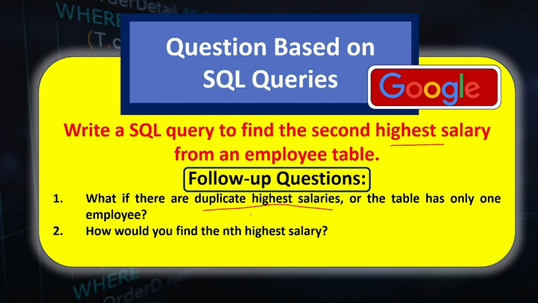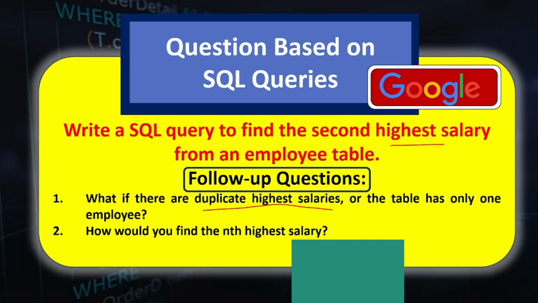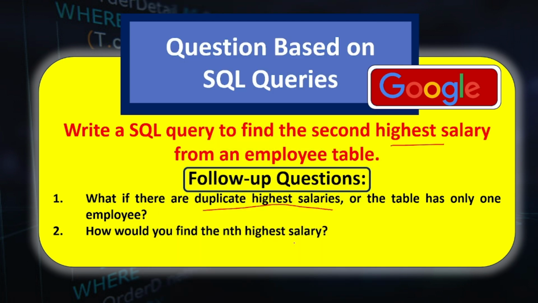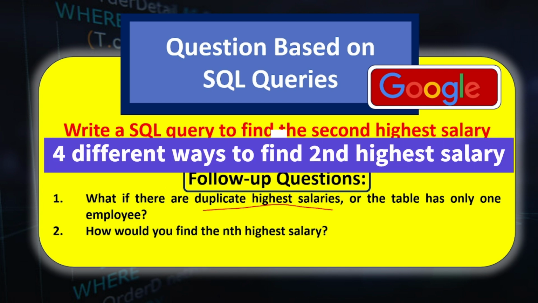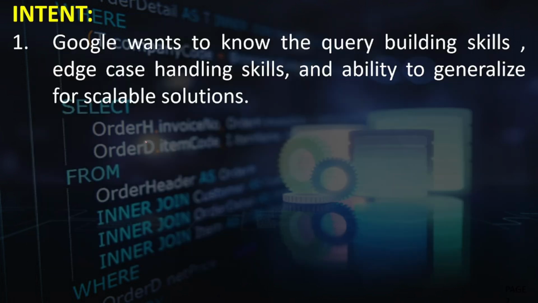The second follow-up question was, how would you find the nth highest salary? So it's not about the second highest or third highest. You enter which highest salary you wish to know, and your query should answer that. This question has been asked by Google. We are going to deep dive into the answer to these questions. We will first try to understand the different ways to write a second highest salary query. I will introduce you to multiple ways to achieve this, and then we will actually address the follow-up questions. So let's go and try to understand.